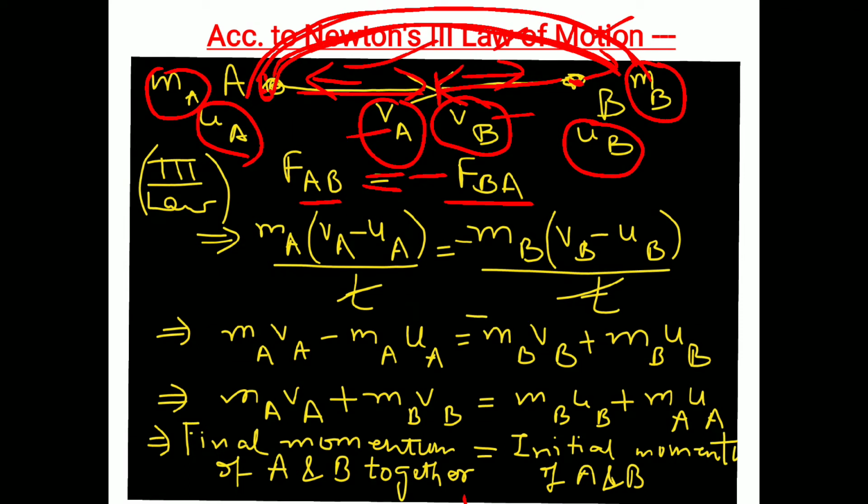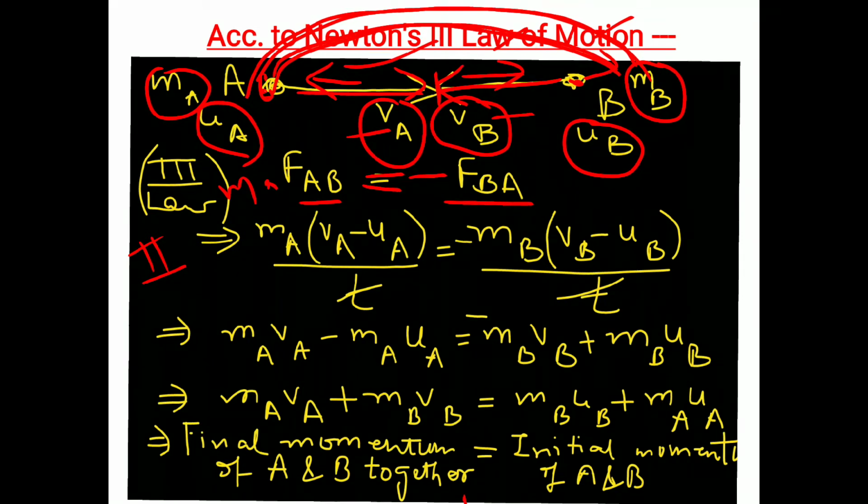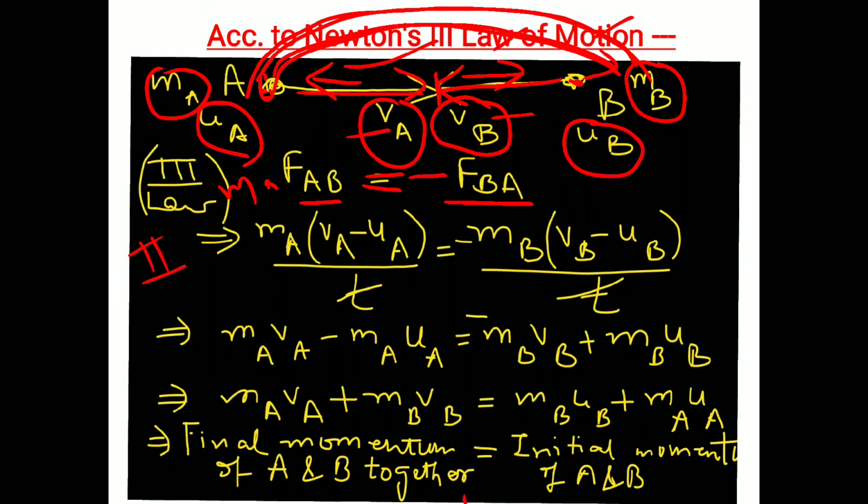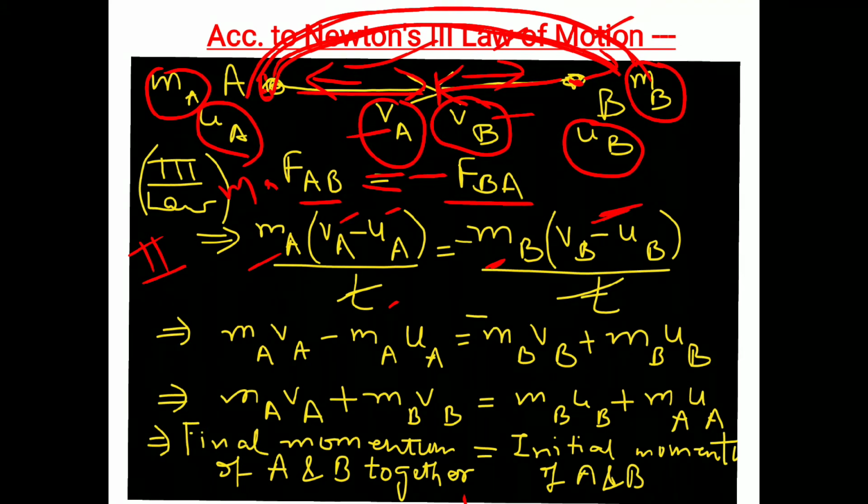Now according to the formula of force from the second law of motion, F is equal to ma. We have already discussed this in the last slide. Now mass of A is mA because it is the force exerted by object A, and change in velocity is vA minus uA upon time, and the force of B is mass of B, change in the velocity of B upon time, but with the minus sign.